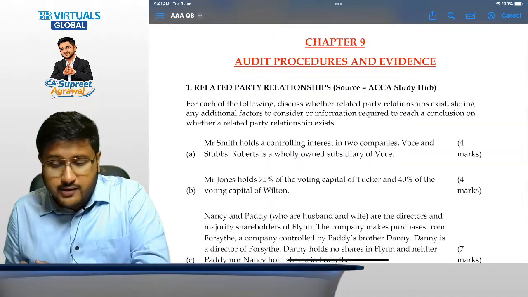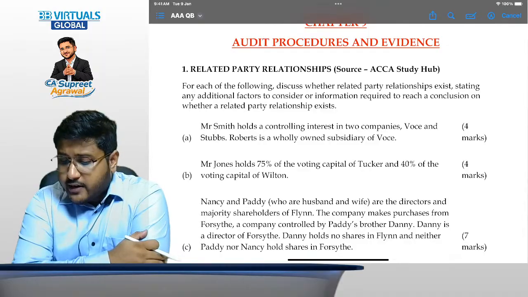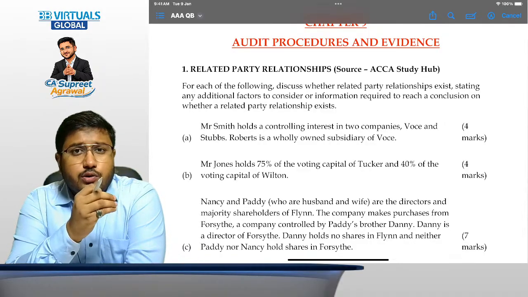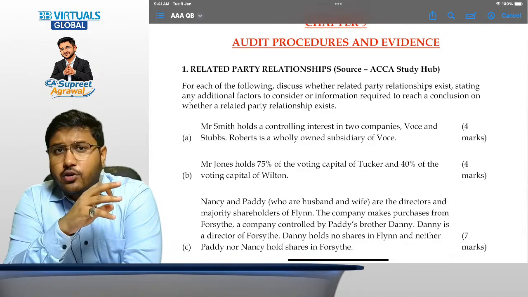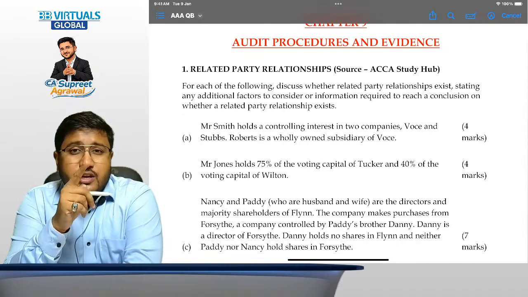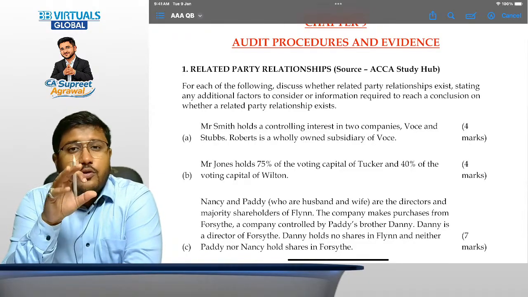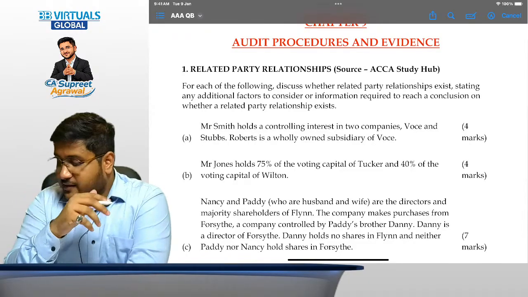Now when we talk about related party relationships, what we need to understand here is that we need not just the technical knowledge of it, but we also need the audit related knowledge of it, because related party is one such area which is talked about in the SBR syllabus also, that is from the accounting point of view, and from the audit point of view also there is ISA 550, right?